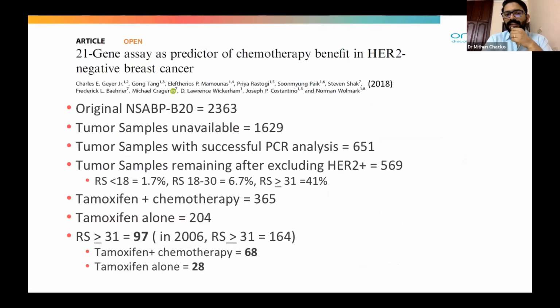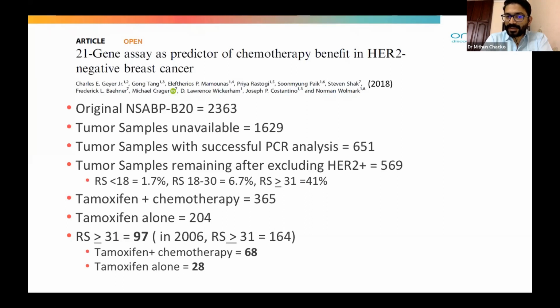So if you see the original NSABP data, the total number of patients was 2,363, but samples were unavailable for around 1,600 patients. The samples available were for only around 651 patients. The tumor samples remaining after excluding the HER2 positive were only 569 patients, out of which the risk score less than 18 was 1.7%, the risk score from 18 to 30 was 6.7%, and the risk score more than 31 was 41%.